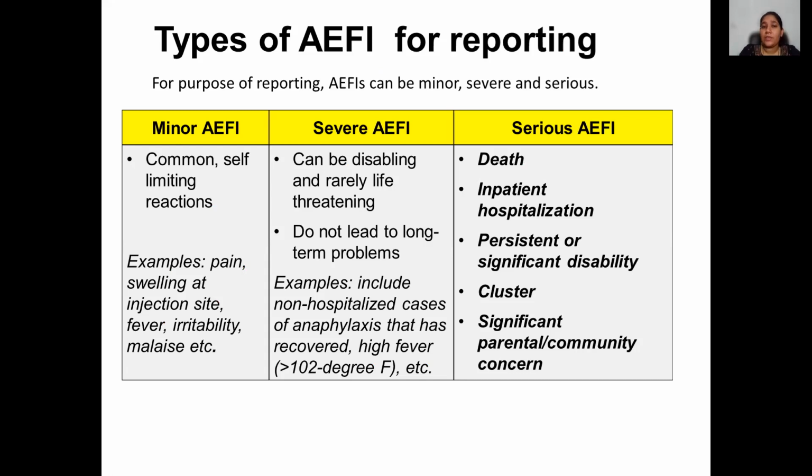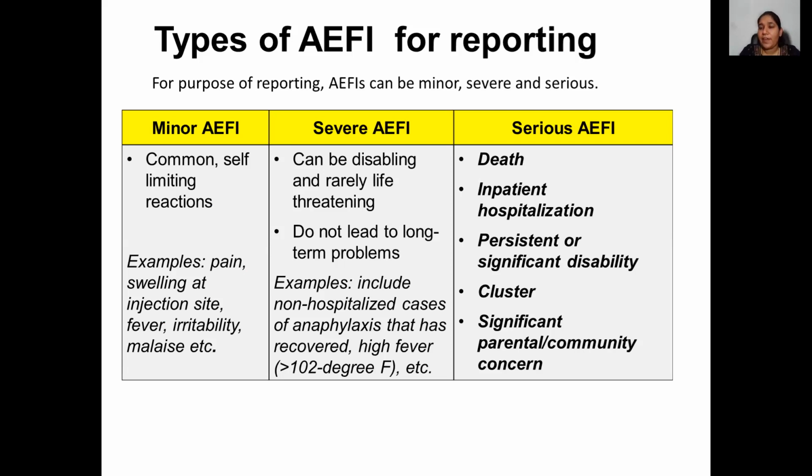Now moving towards the severe form of AEFI. Severe AEFI is one which can cause a disabling condition and is rarely life threatening for individuals. These kinds of AEFI usually don't require hospitalization and don't lead to long-term problems for people. For example, non-hospitalized cases of anaphylaxis that have recovered, and high fever, are categorized as severe AEFI. Now talking about serious AEFI.